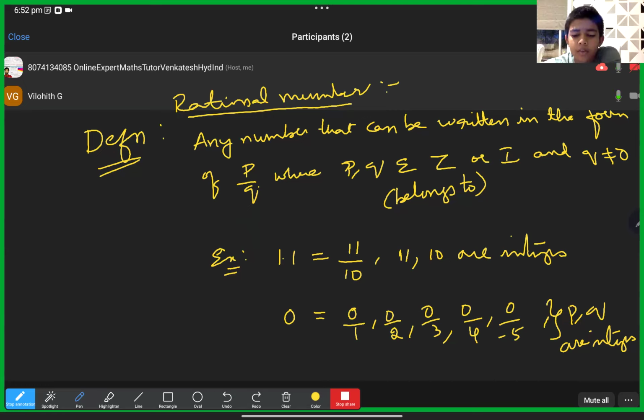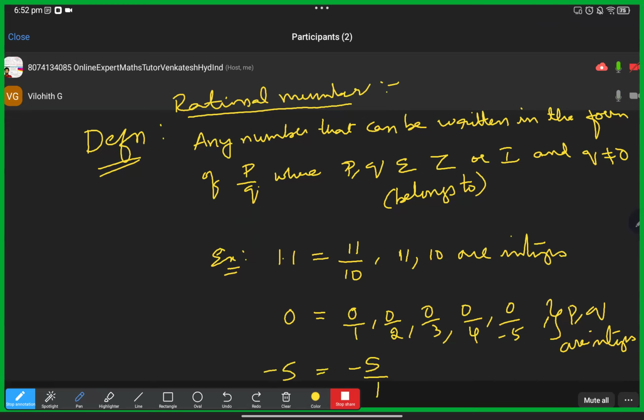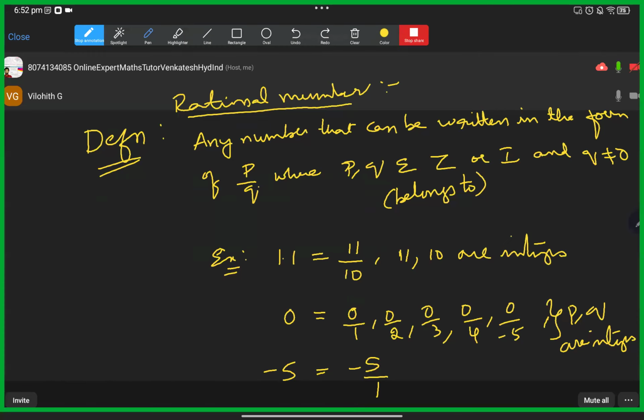Okay, so now another example, let us take the negative side. Minus 5 is there. Minus 5 I can also write as minus 5 by 1. Denominator 1 means it's minus 5. Any doubt till now? No, sir. So clearly p and q are integers.